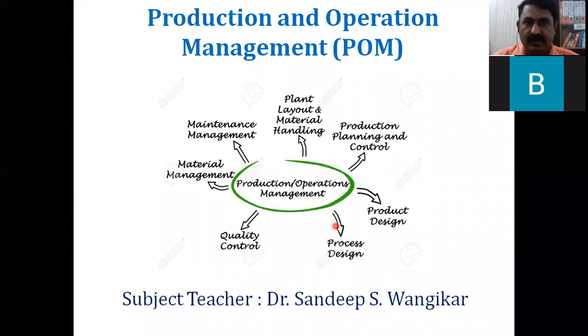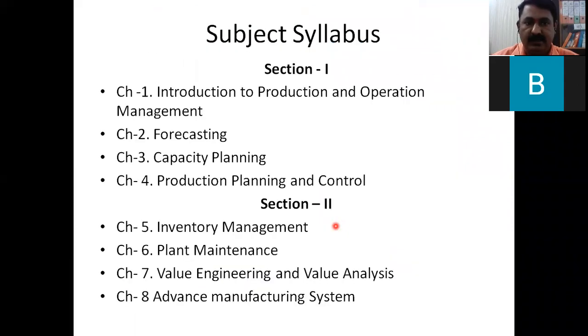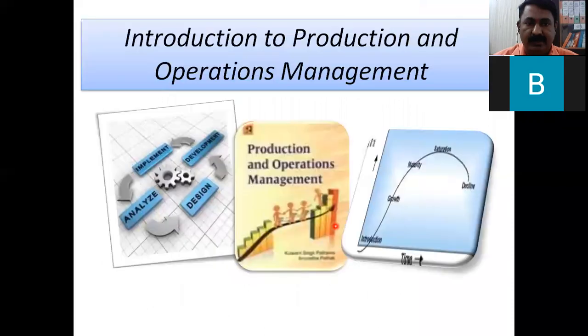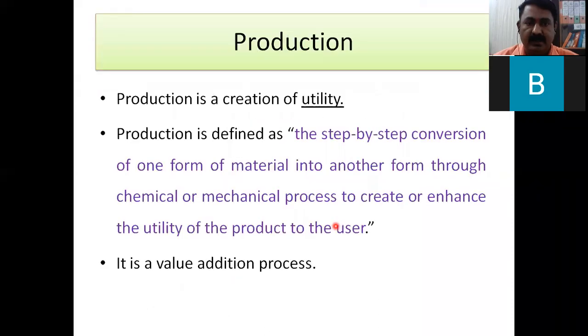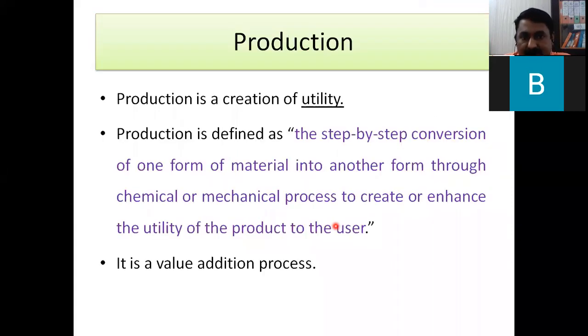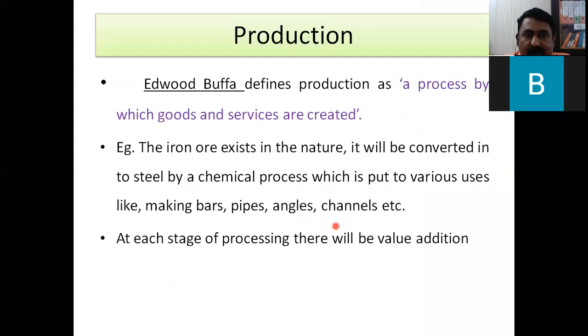Okay, we have started production and operation management. Chapter number 1, Introduction to Production and Operation Management, POM. In this chapter, we have to cover the definition of POM, objective, scope and history, then manufacturing systems and their types. So very first we discussed production.